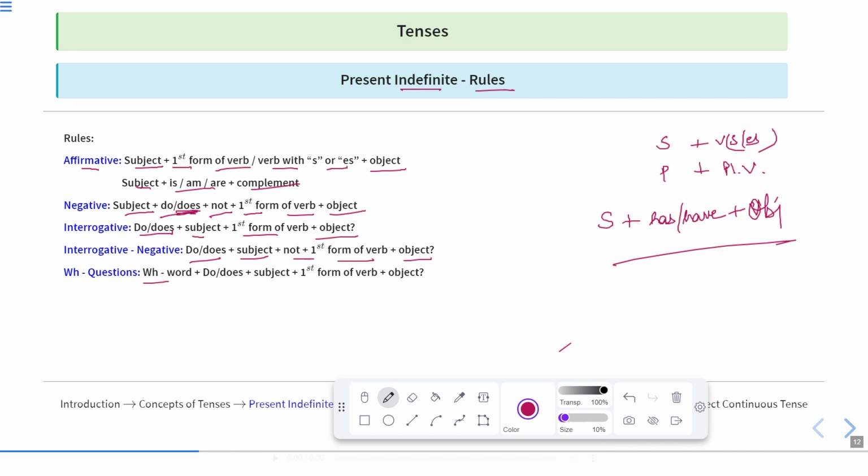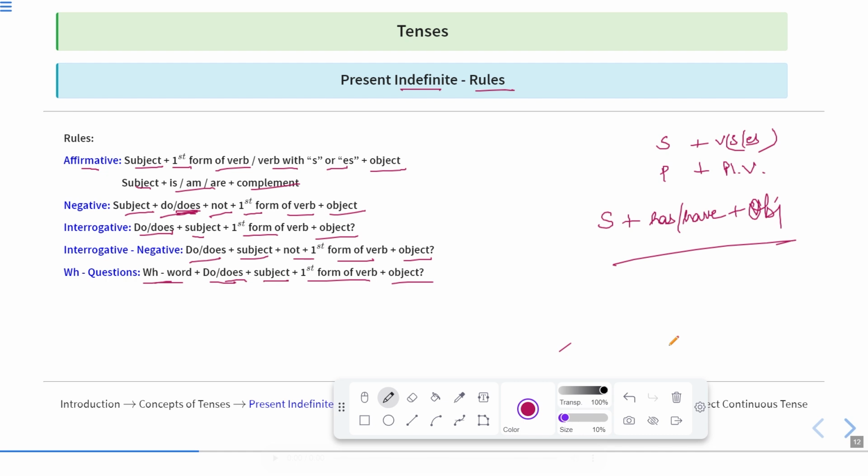Then WH questions. In WH questions, WH word, then do and does, then subject, then first form of verb plus object. In case of WH questions, what we do is write WH words, which means question words. Then do and does, then subject, then first form of the verb plus object. So we write this pattern in the sentence. Now, these are the rules of present indefinite tense. And these are very simple to learn.